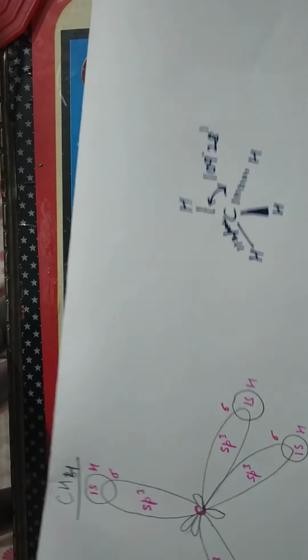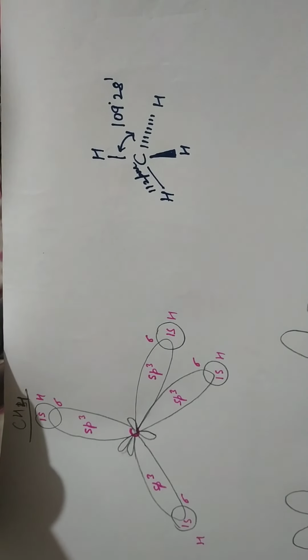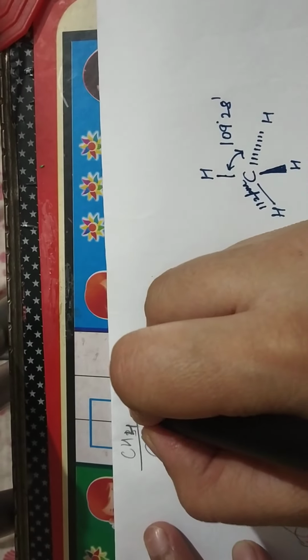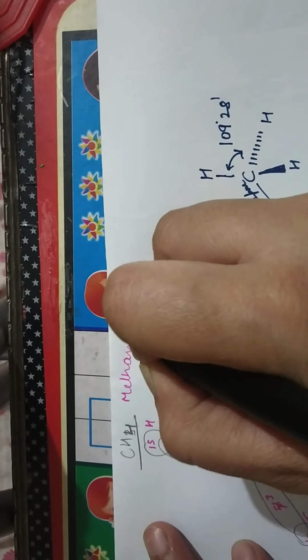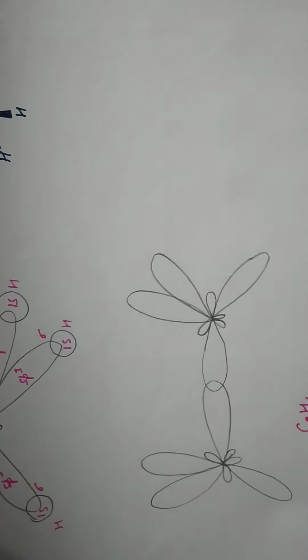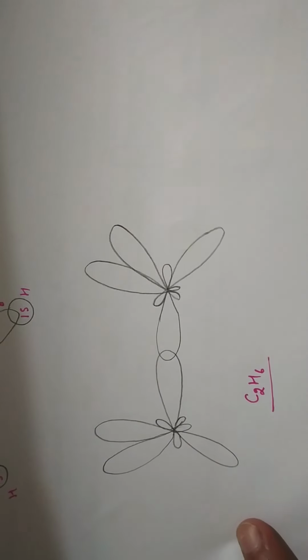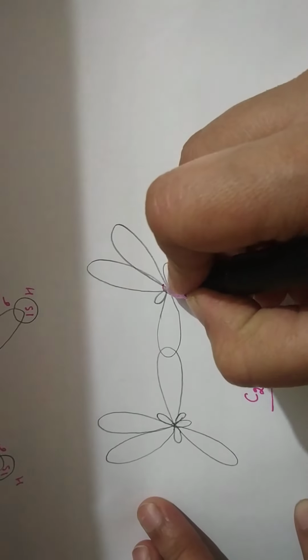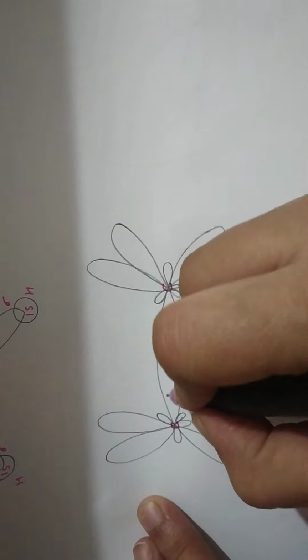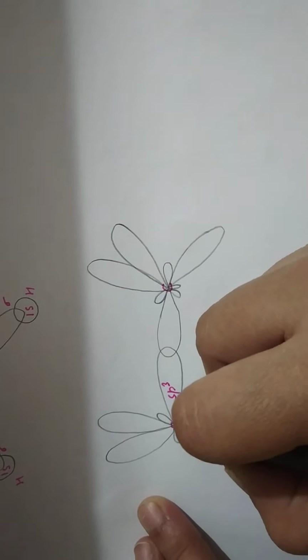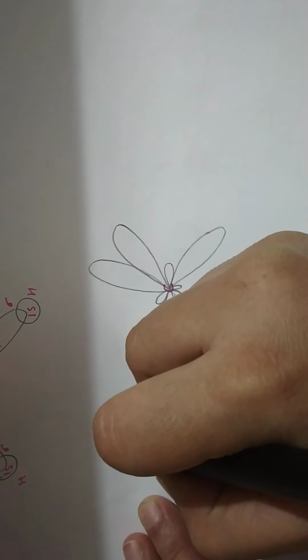Now let's look at the next, that is C2H6, that means ethane. That was methane, and the next structure we have is ethane. Let's have a closer look, I must say. Here also the carbon atom is sp3 hybrid. The 4 sp3 hybrid orbitals are there with each carbon atom.